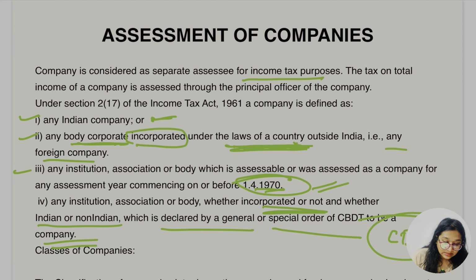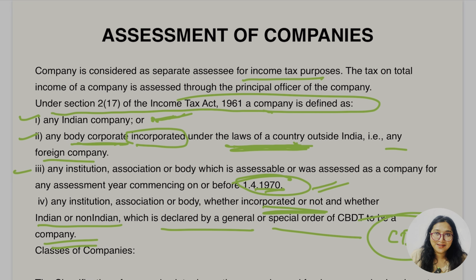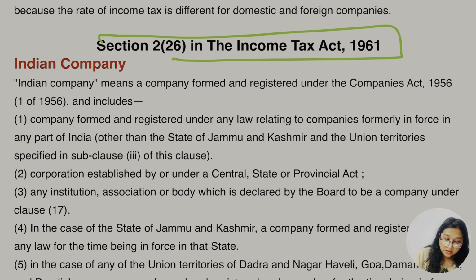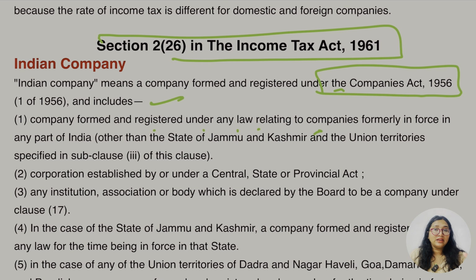The very first thing mentioned was any Indian company, so we have to understand what an Indian company is. An Indian company means a company formed and registered under the Companies Act, 1956, which includes a company formed and registered under any law relating to companies formerly in force in any part of India other than Jammu and Kashmir.